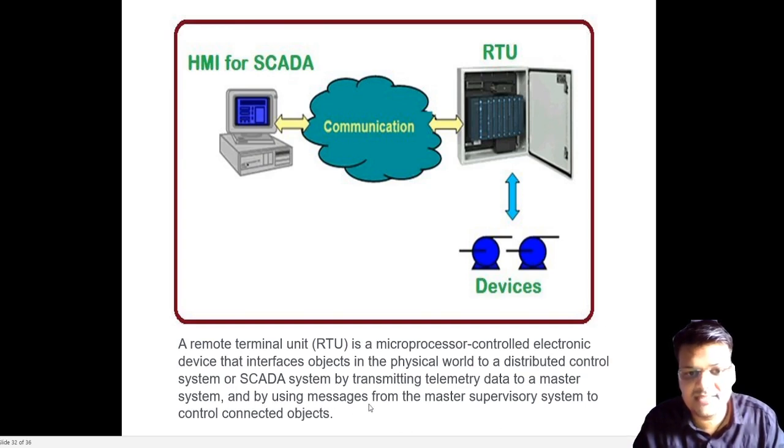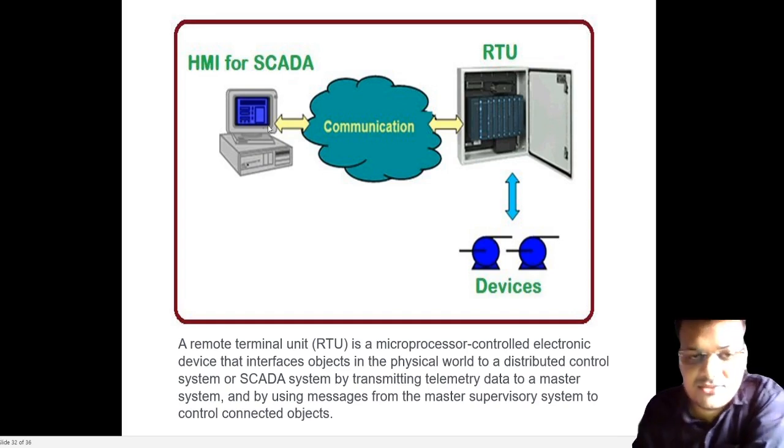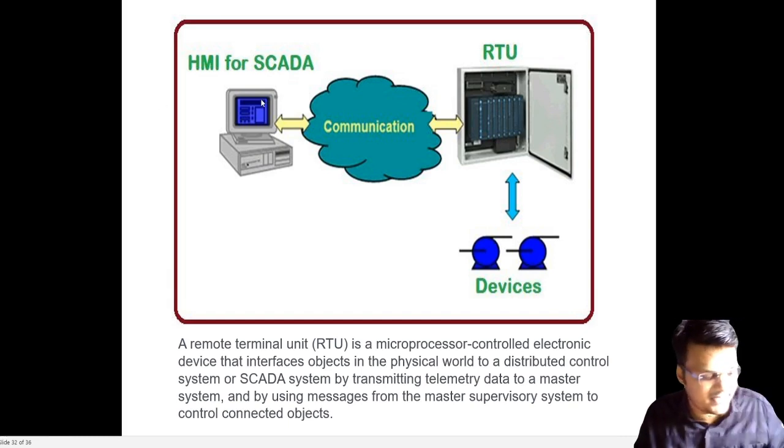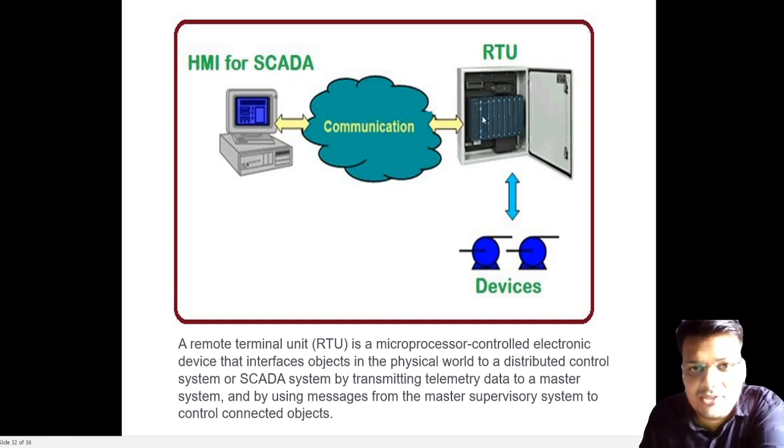And by using messages from the master supervisory system to control the connected devices. So here, the system shows on the screen the values of the data. According to that, suppose a fault occurs or there is a message we want to send, to disconnect this line with the help of the circuit breaker. How will it be disconnected? The SCADA system will send the signal to the RTU. From the RTU, the message will be sent to that circuit breaker and it will be disconnected.